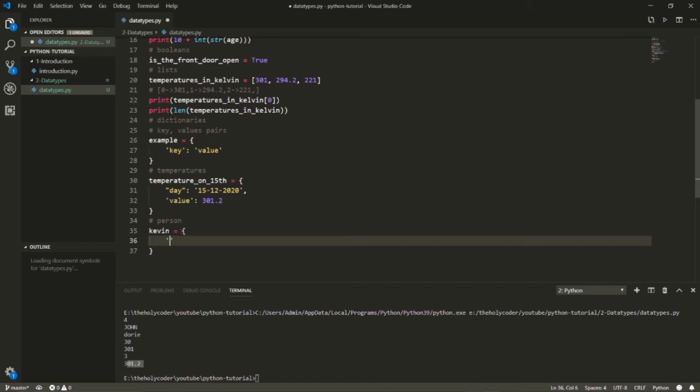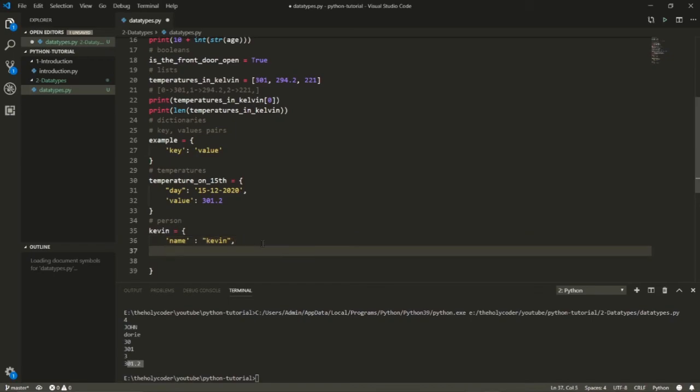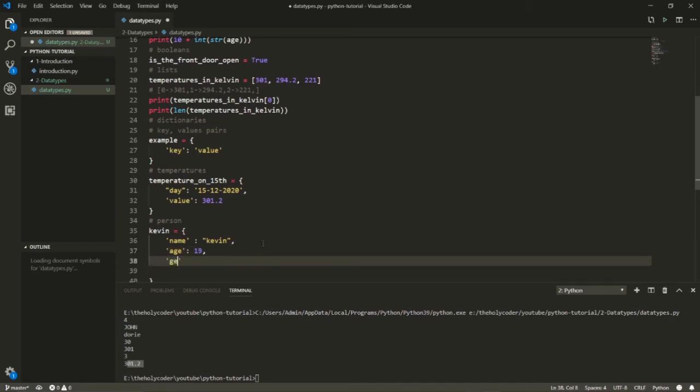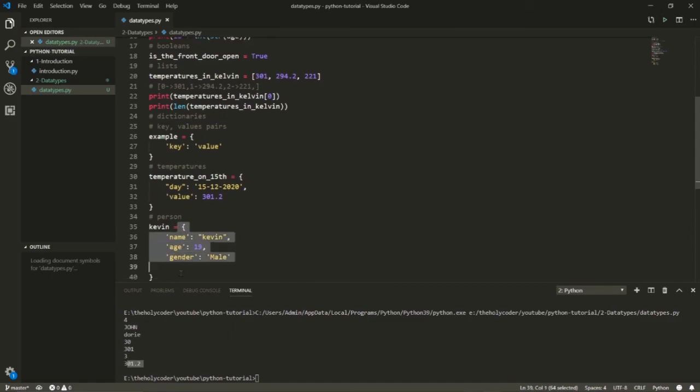And, well, what does a person have? A person has a name, and the name can be Kevin. Remember that this Kevin is just a variable name. It has nothing to do with anything here. Well, what is the age of this lad? Let's say 19. And what is the gender? Of course, a boy. And that's pretty much it. Oh, sorry, male. That's pretty much it.